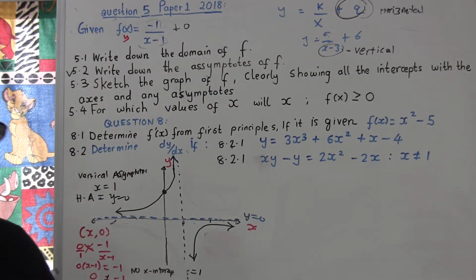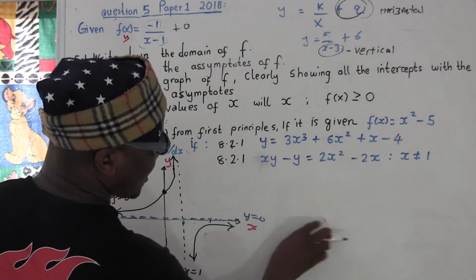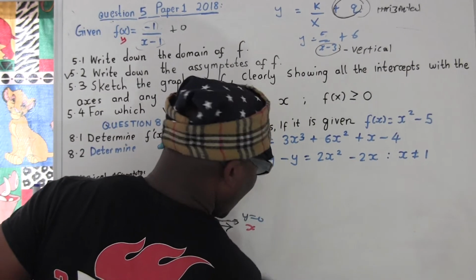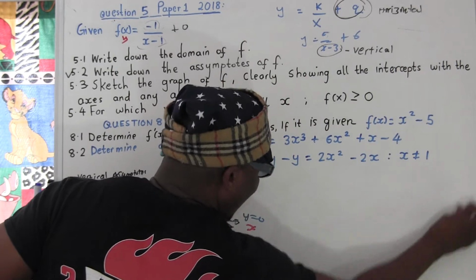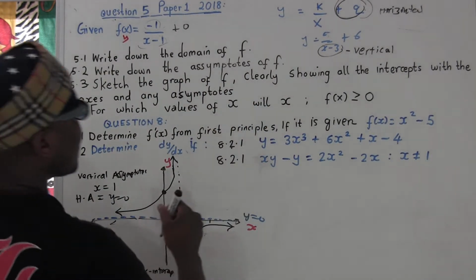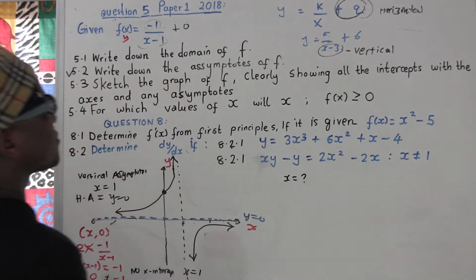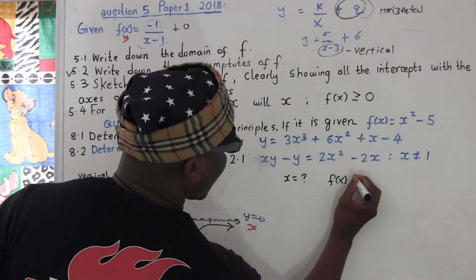Okay, cool. Now we go. So now say for which value of x will also. Now, look, this is very easy. And then after this, I'm going to show you something which they always ask, but it's not right now. I don't see any question. For which value of x means, oh, x equal to what? For f of x greater or equal to 0.